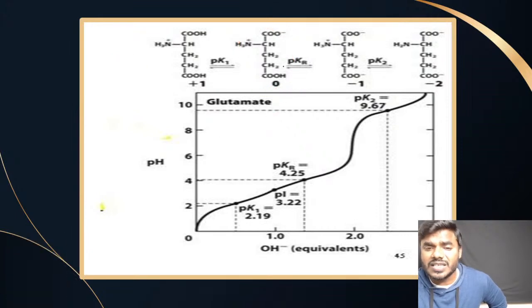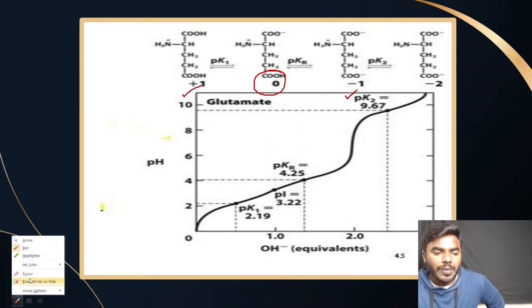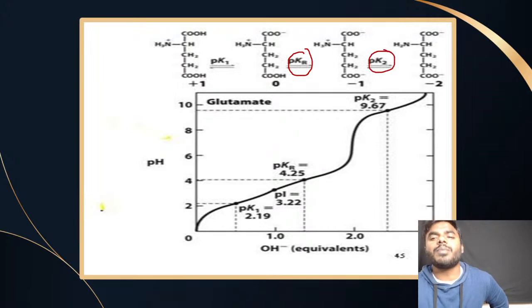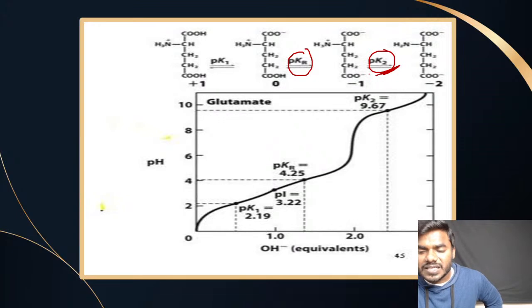Now listen. Here, this is the 0, which is the neutral form. Hence what you have to remember? -1 plus 1. So should I really consider the pKr value? Should I consider the pK2 value? We never consider the pK2 value. What is the reason we did not consider the pK2 value? Because the pK2 value is not involved.